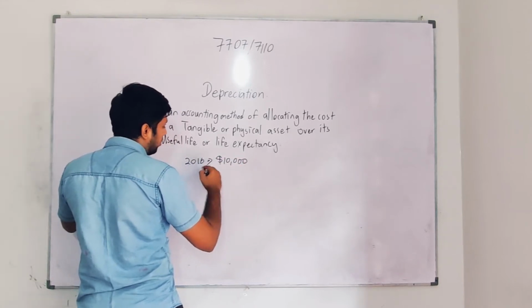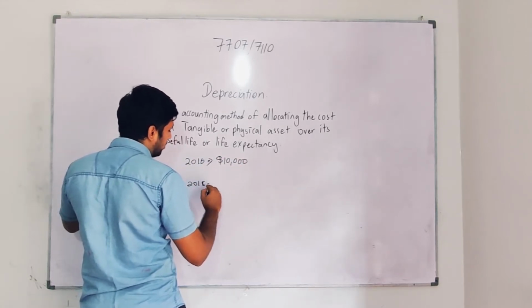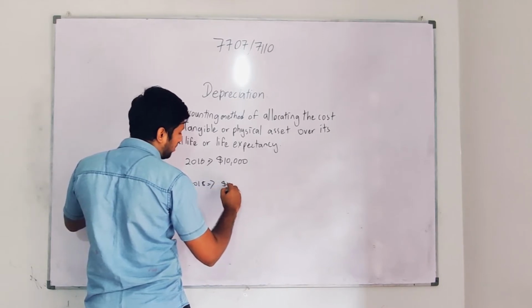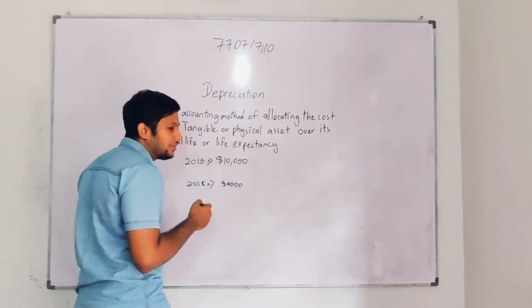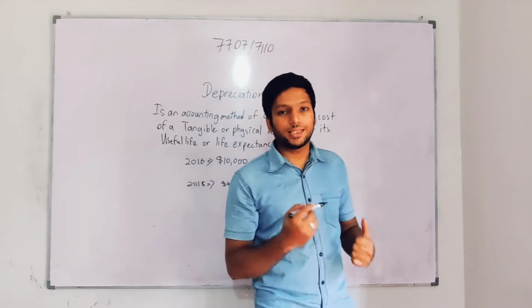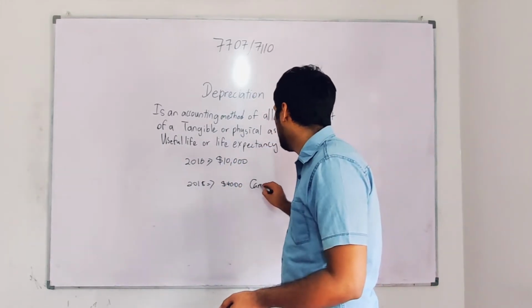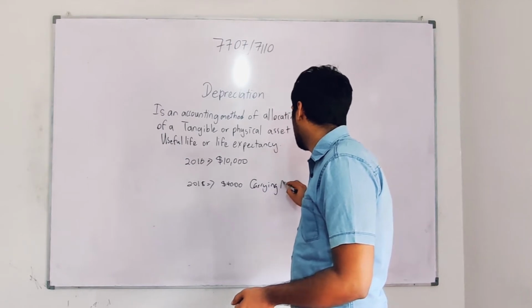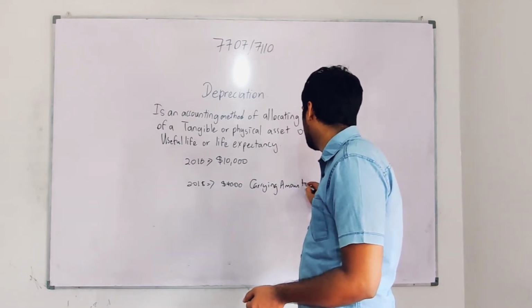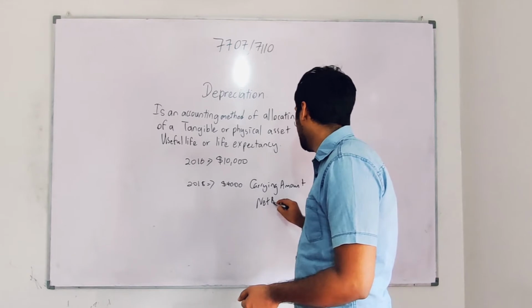but now in 2018 the value has gone down, maybe to 4,000. The present value, in accounting terms, we say is the carrying amount, or the net book value.